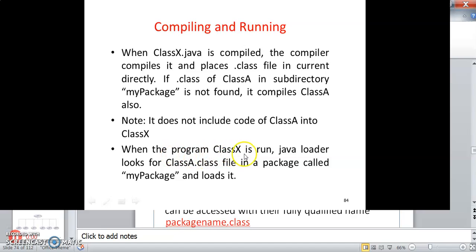When the program class X is run, the Java loader looks for the classA.class file in the package called mypackage. Actually, it is searching for the class file, not the program classA.java. It is searching for classA.class, and that package loads the particular class into this program.